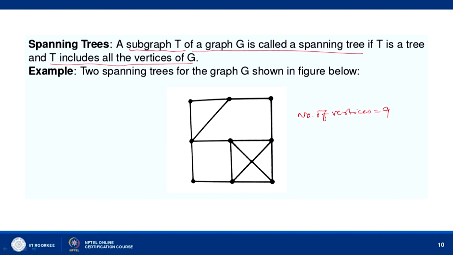Now, let us consider a spanning tree. A spanning tree means a tree which has n vertices, all the vertices of this graph, and it is a tree. Now, you can see here it is not a tree, because between any two vertices there does not exist one and only one path. So, it is not a tree. We will find a spanning tree here, that is a graph which has all these n vertices and it is a tree. So, let us see this one.